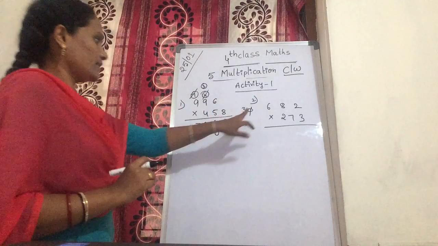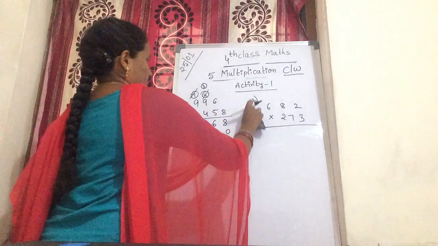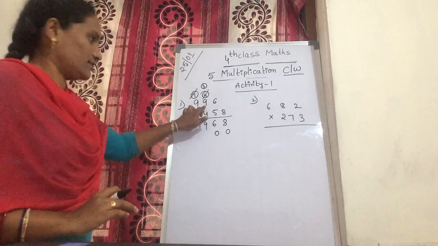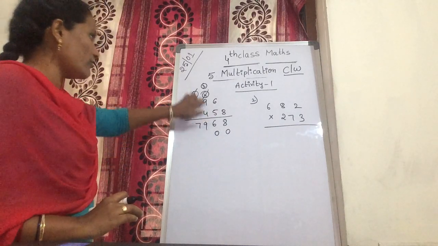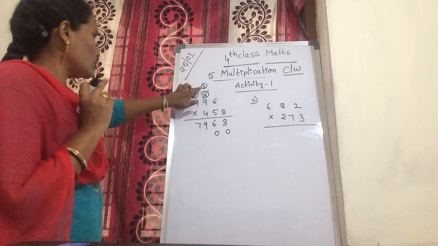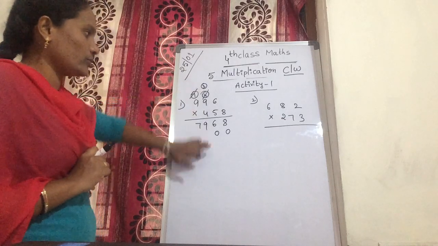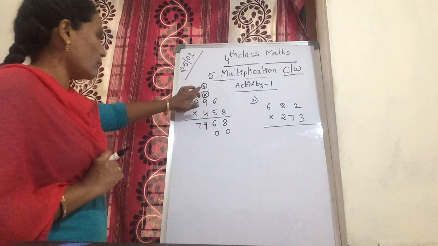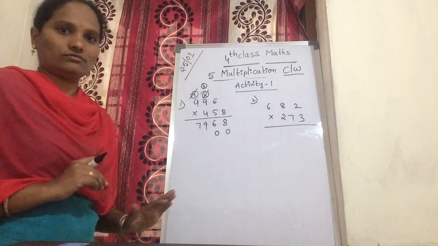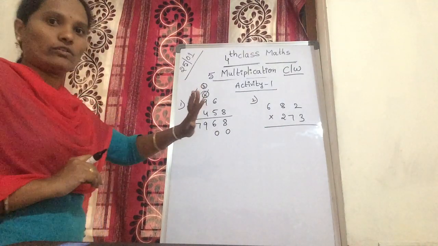Okay. Now next, 5 9s are 45. How much more? 5 9s are 45 plus 3. Here a carry is there, so you are adding this carry. Don't forget this carry, because you have to add it. Then you get the correct answer. Otherwise, if you can't add this, you get the answer wrong. So keep in mind, always add the carry.